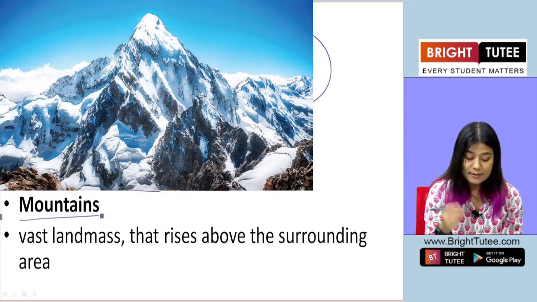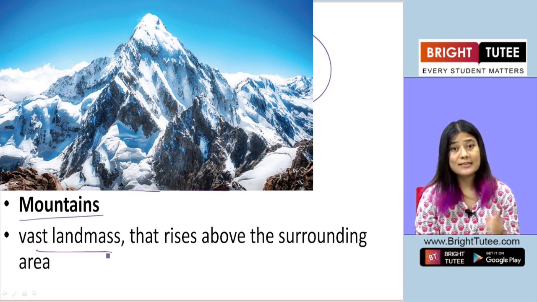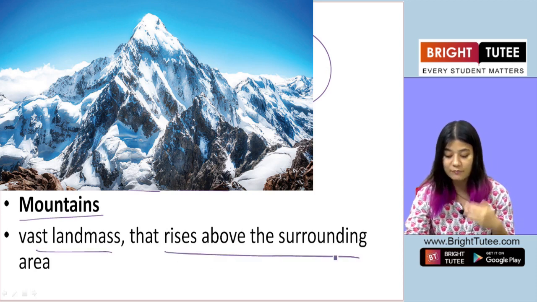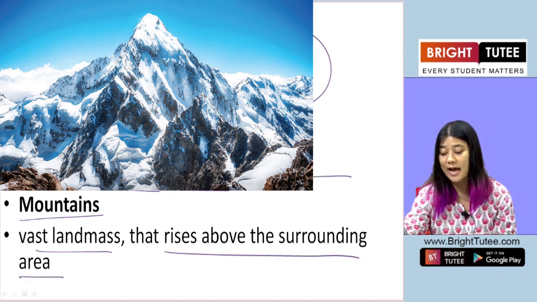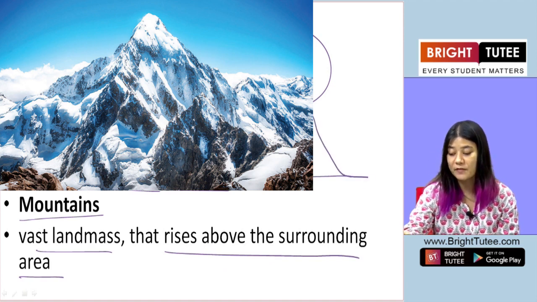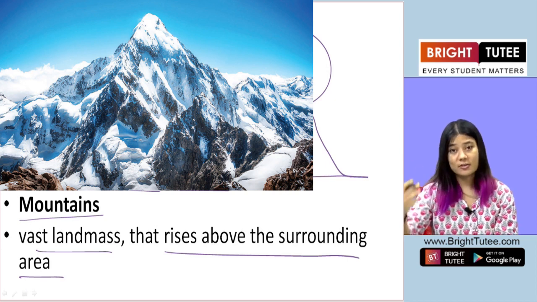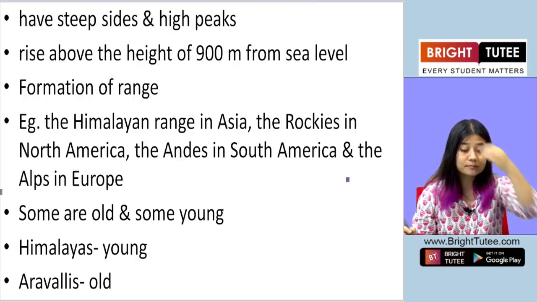So let's look at the mountains first. So mountains are vast landmass that rises above the surrounding area. So it is not plain landmass. It is actually landmass which rises above the surrounding area. So the height of it is greater than the surrounding areas. All right.